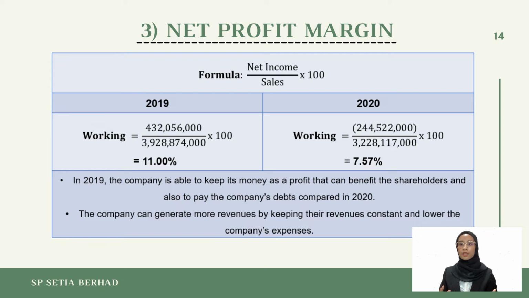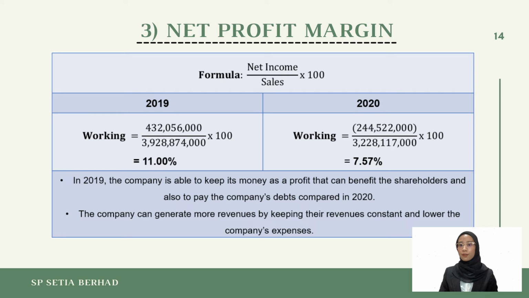The third element of profitability ratio is net profit margin. The net profit margin ratio shows the percentage of profit that the company is able to produce from its total revenue. The formula for net profit margin is calculated by dividing the net income with the net revenue of the company and multiplying by 100%.